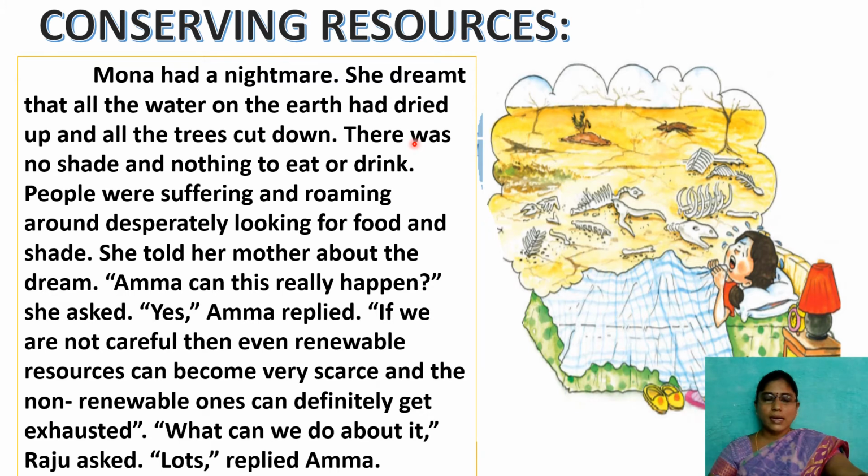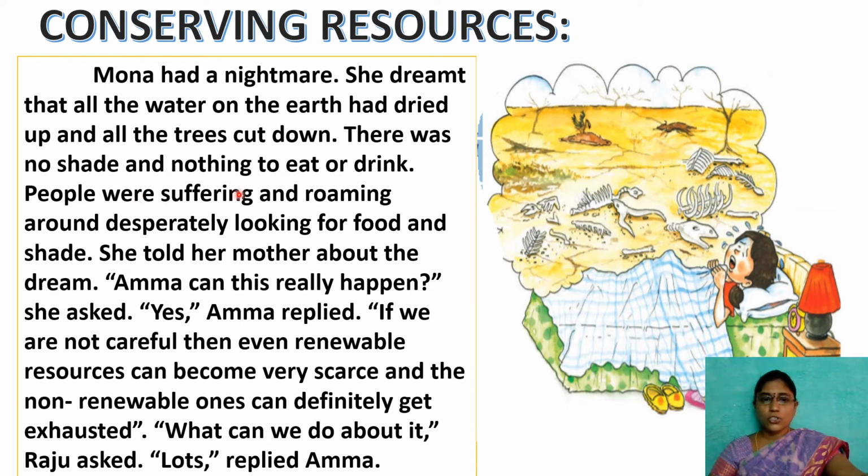So Mona had a nightmare. She dreamed that all the water on the earth had dried up and all the trees were cut down. If you observe, all the trees are deforested here and the entire water on the earth has dried up. Without water, how can we? Without trees, how can we? Without breathing we can't, and without drinking water also we can't. So she got the nightmare.